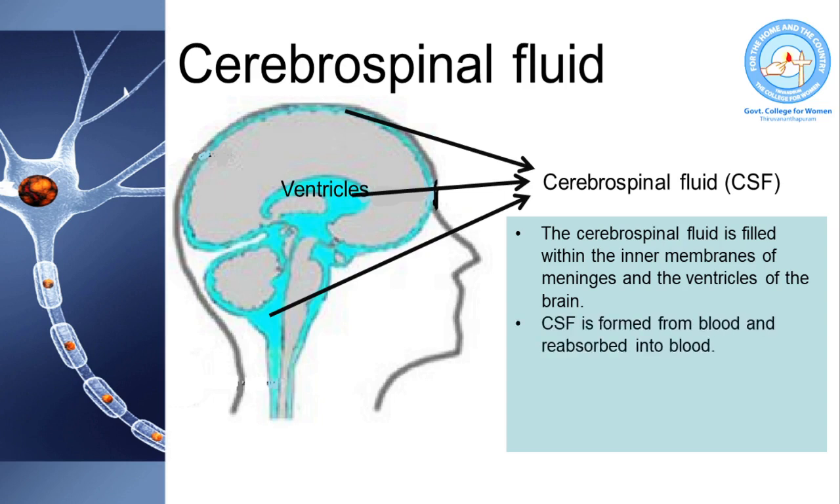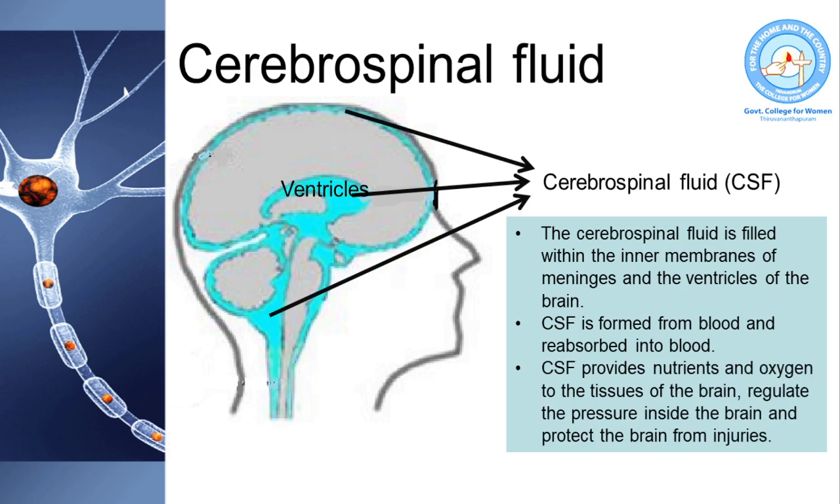The cerebrospinal fluid is formed from the blood and it is reabsorbed into the blood so that its volume is always maintained constant. The function of cerebrospinal fluid is to provide nutrients and oxygen to the brain tissues, to regulate pressure inside the brain, and to protect the brain from injuries.